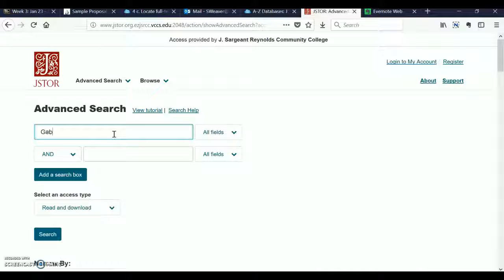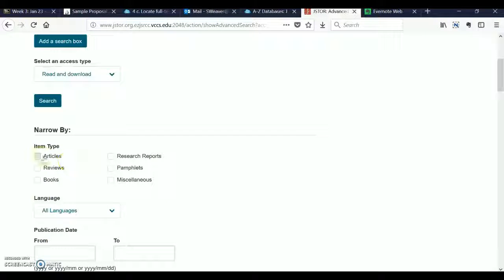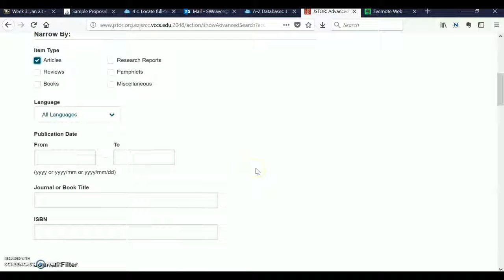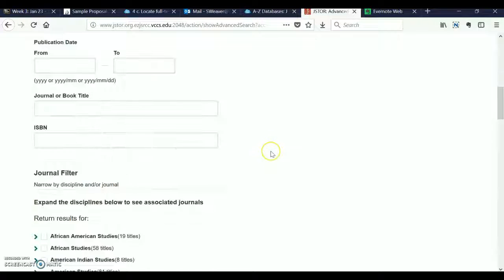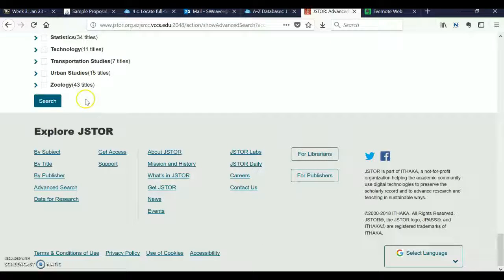So we'll do Gabriel's Rebellion. And then let's go back to our other search term, Christianity. And I want to narrow it by a couple different things. So we want articles. We don't want reviews, so I'm not going to check that. And then let's just stick with articles. And we'll leave our publication dates open. We want to search all the journals here. So let's go ahead and hit search.